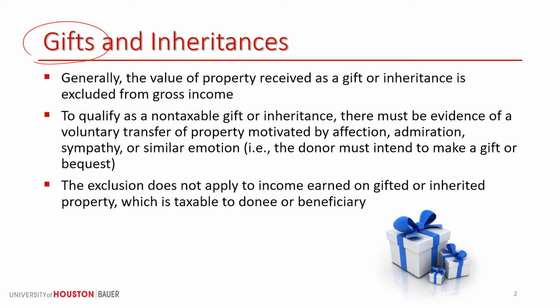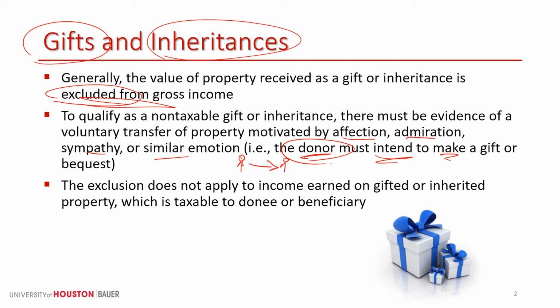Easy concept. Gifts and inheritances are not included in gross income, so they're an exclusion from gross income. Now, in order to be a gift or inheritance, there has to actually be a motivation on the part of the donor to make a gift or to intend to make a gift. We're looking at the donor, not the recipient. And there needs to be some sort of affection, admiration, sympathy, or similar emotion that the donor feels towards the other. Okay, so it's a direction from the donor. We don't care really how the recipient views the transaction.